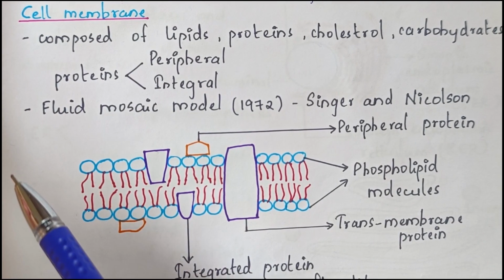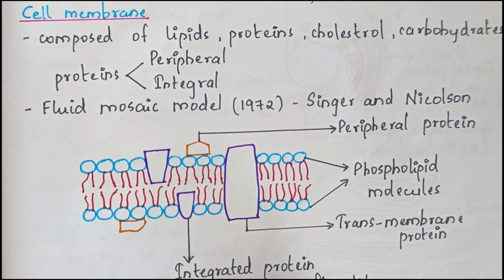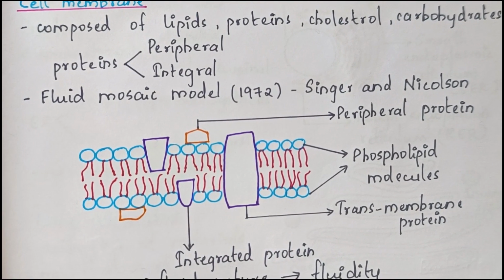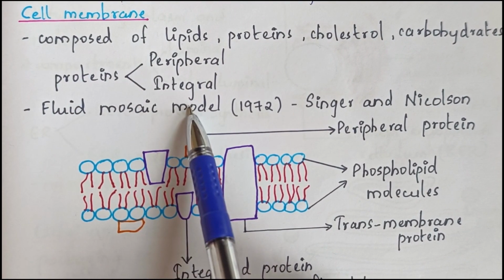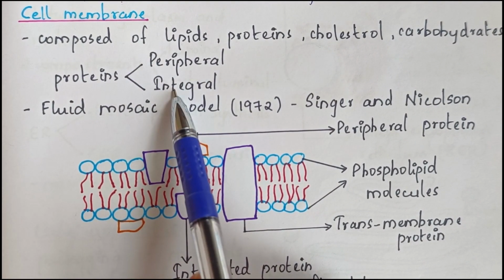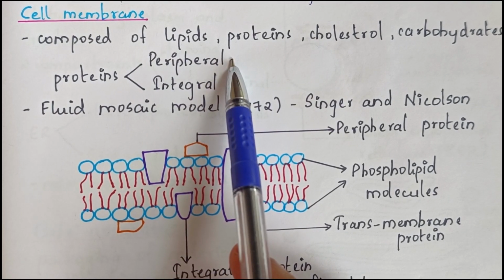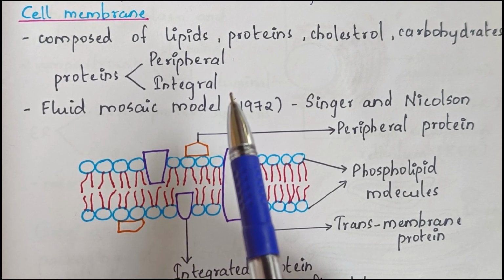Lipids are arranged in bilayers, that means two layers of lipids in the cell membrane. Then we have two types of proteins on the cell membrane, peripheral and integral. Peripheral proteins lie on the surface of the membrane, while integral proteins lie partially or totally buried in the membrane.